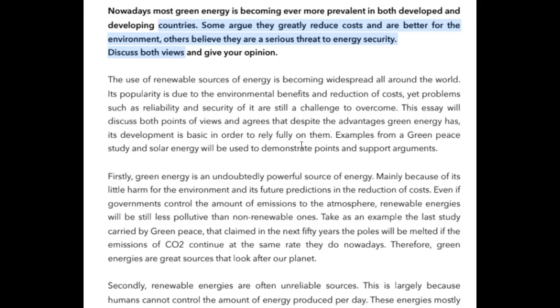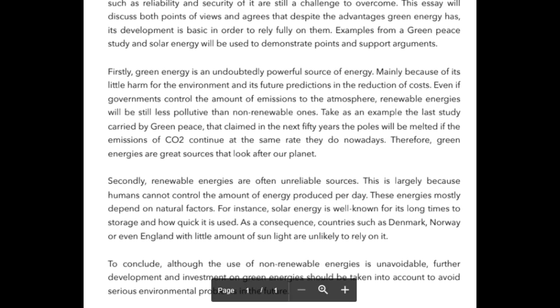Okay, so examples from a Greenpeace, I think it's one word, Greenpeace. A Greenpeace study in solar energy will be used to demonstrate points and support arguments. Okay, lovely. So moving right along.